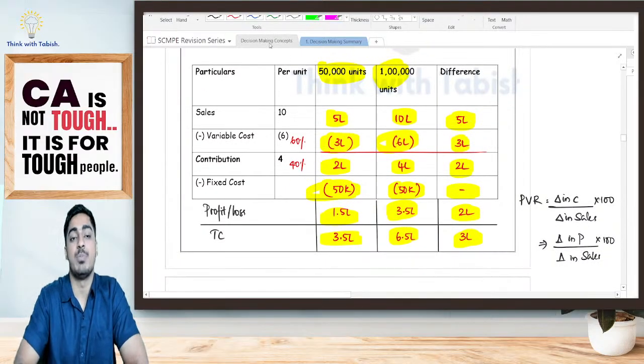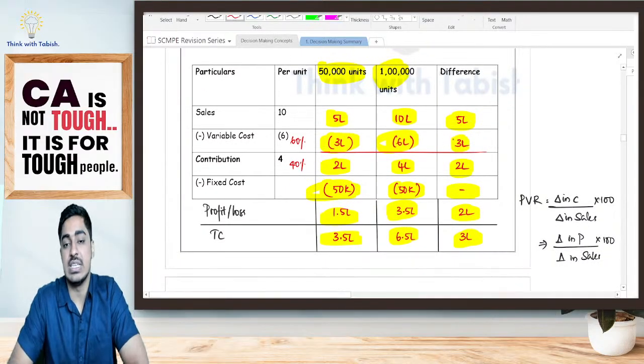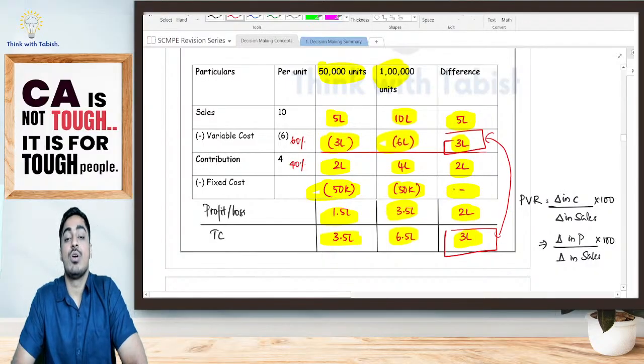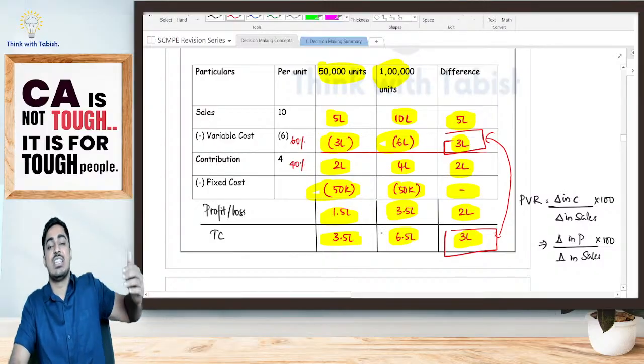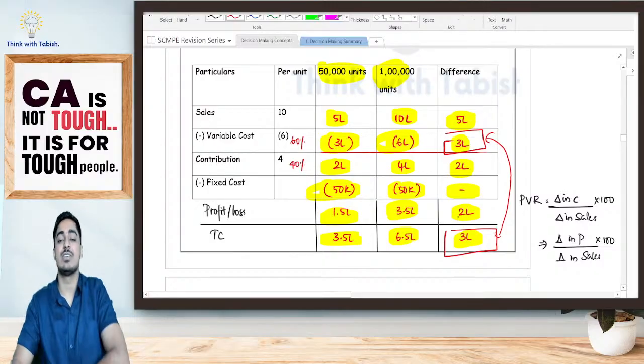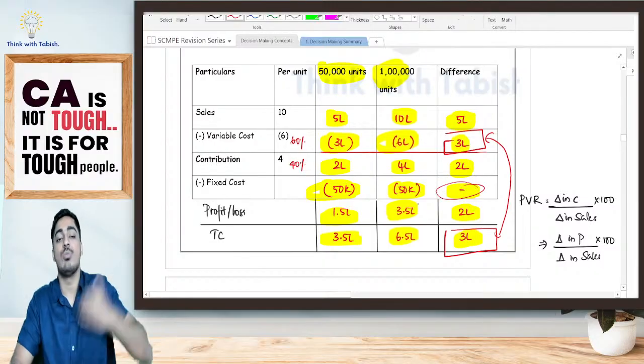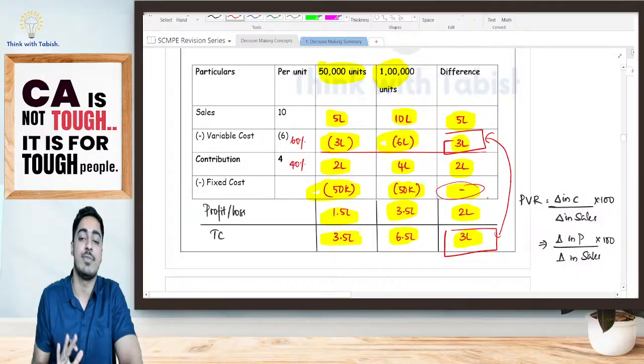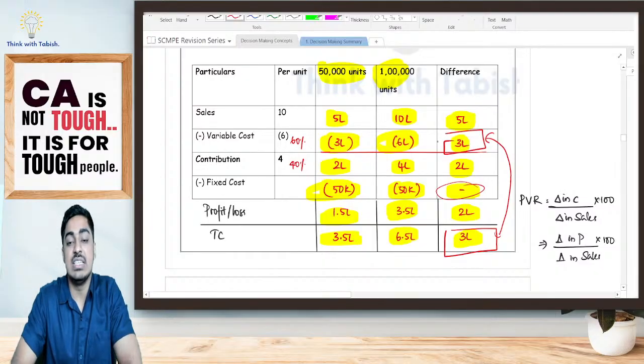Now, what is a very important observation, students? Look at this. My change in total cost is nothing but the change in my variable cost. Yes or no? Why? Because change in my total cost is nothing but change in variable cost plus change in fixed cost. My fixed cost is not changing, so obviously my change in total cost is my change in variable cost. Is it clear, everyone?